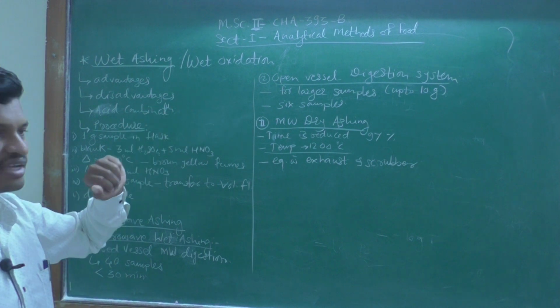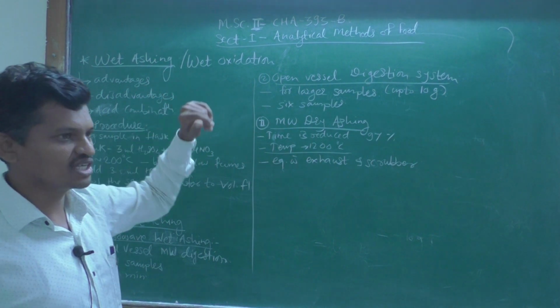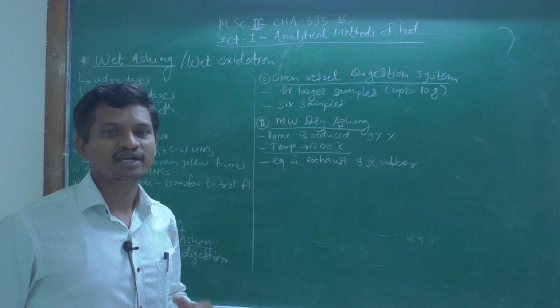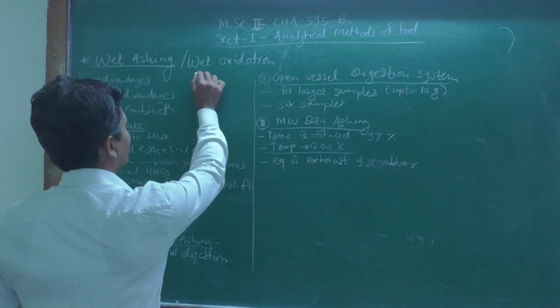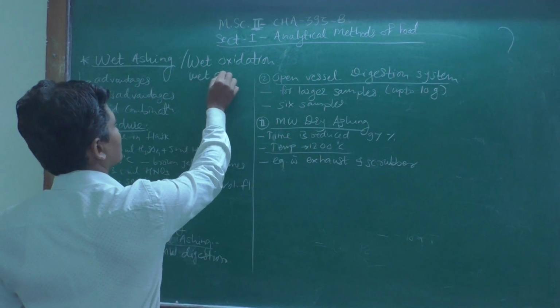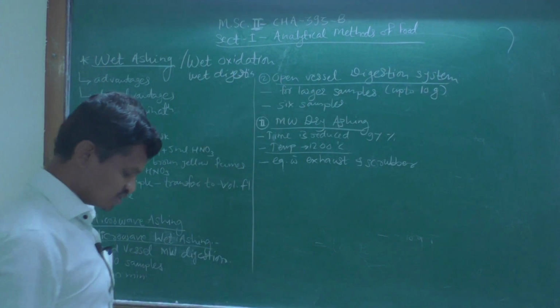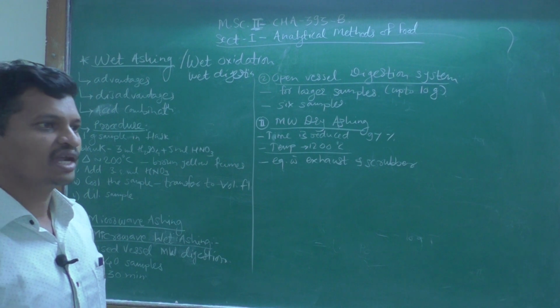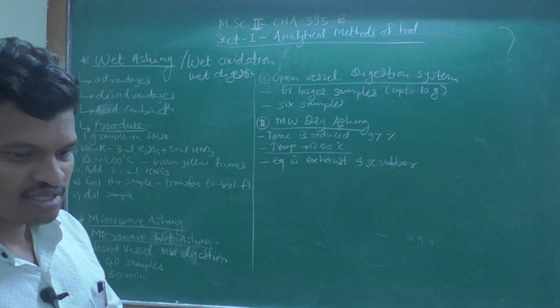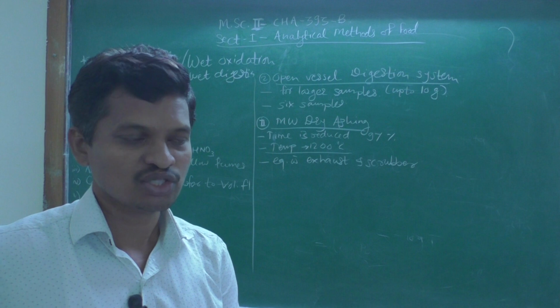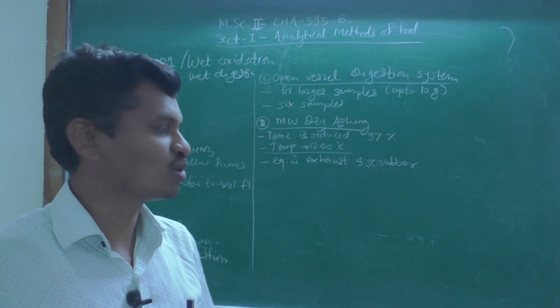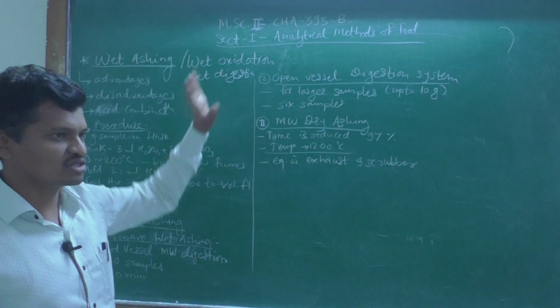This wet ashing technique is also called wet oxidation or wet digestion. It means we are using solutions here, and in those solutions our sample gets digested. So that's why the technique is called wet digestion or wet oxidation.